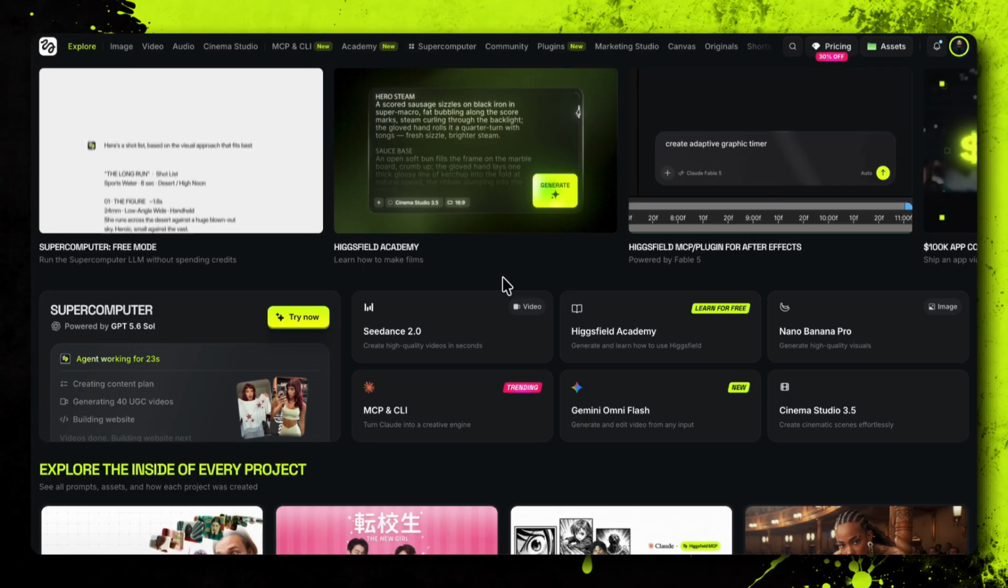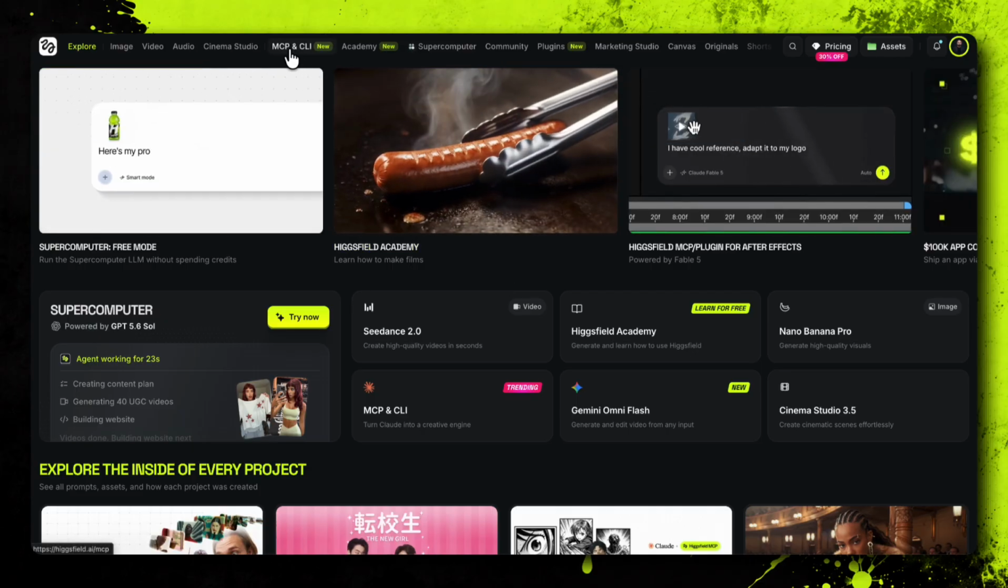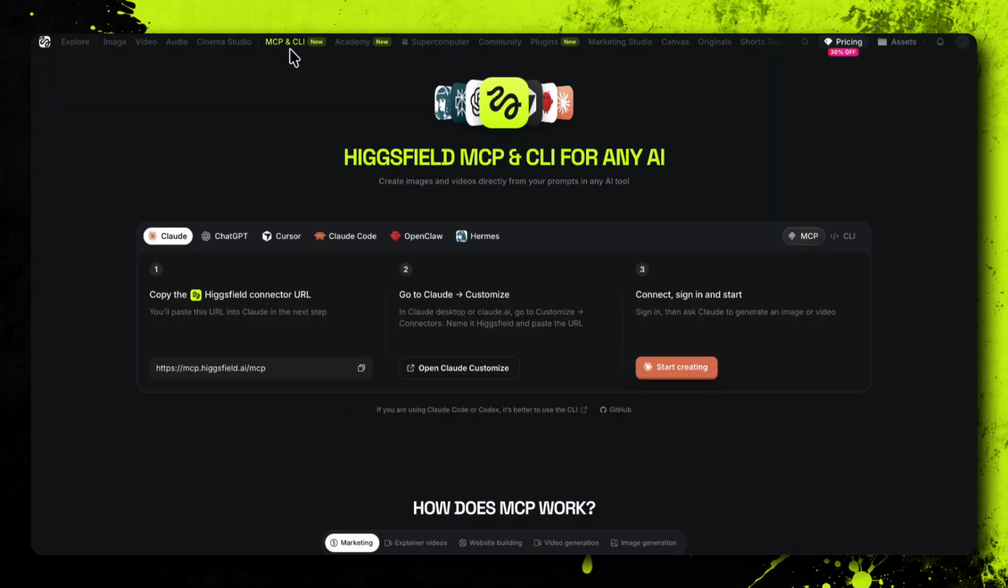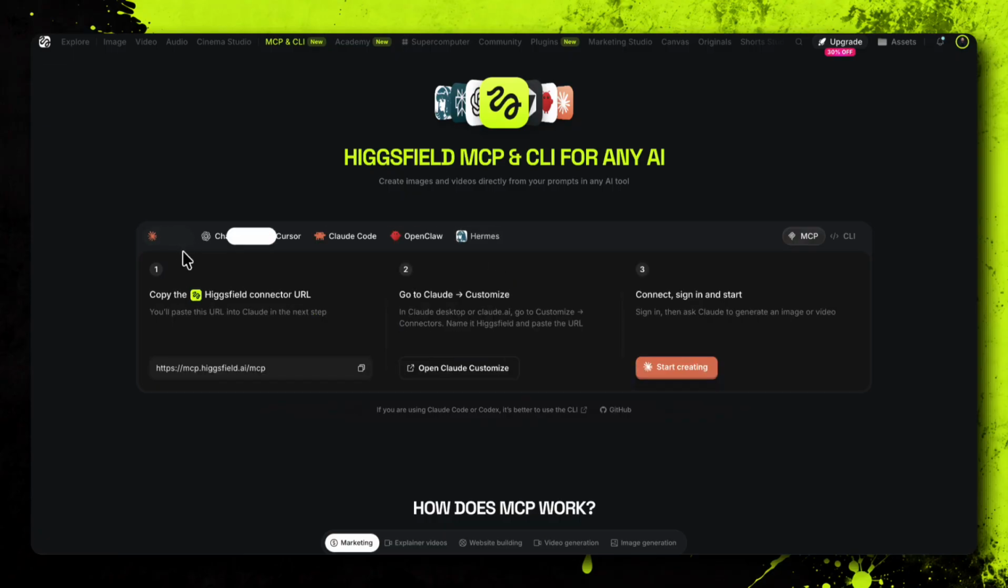Now let's connect Higgsfield MCP to Claude. From the main Higgsfield page, open the MCP and CLI section. This page shows the different AI tools that can connect to Higgsfield, including Claude, ChatGPT, Cursor, Claude Code, OpenClaw, and Hermes, with separate options for MCP and CLI. For this workflow, select Claude and MCP, then copy the Higgsfield connector URL shown here.